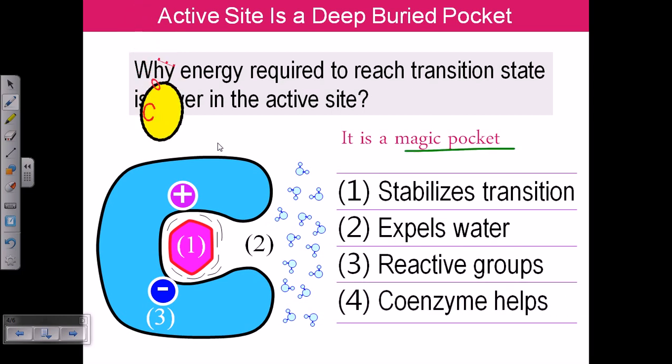And the fourth thing is the presence of different coenzymes or cofactors. These cofactors can be protein parts, non-protein parts, or metal parts. Most of the time they are bivalent metal ions like magnesium, calcium and so on. Then they will help bring things together for establishing the reaction much faster. So this is the importance.